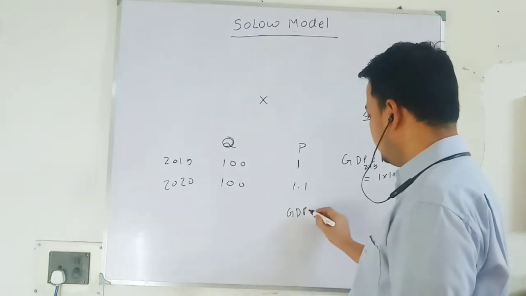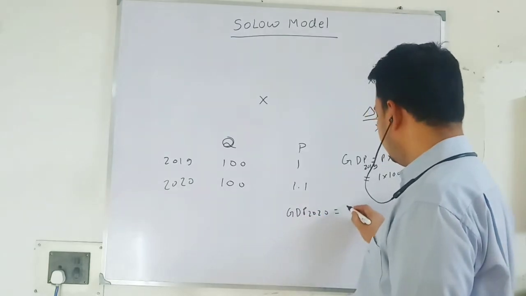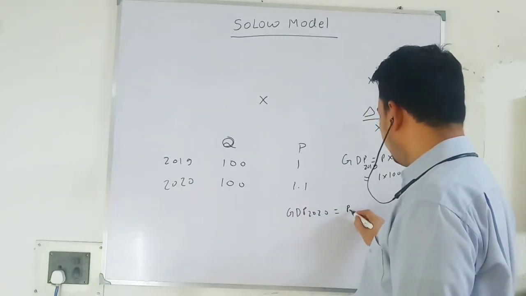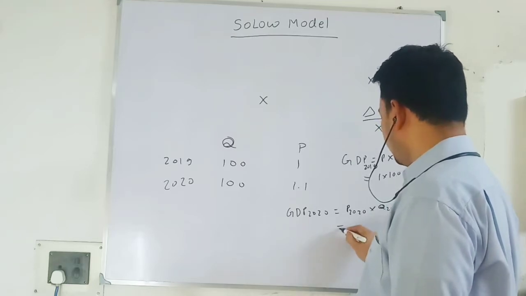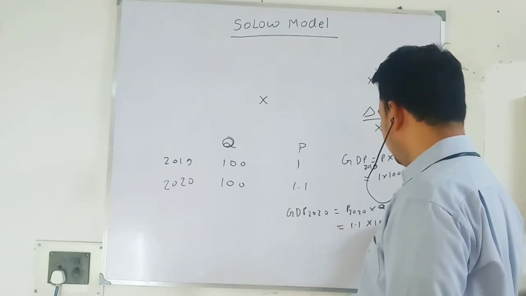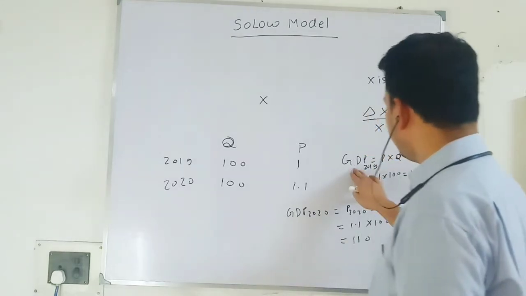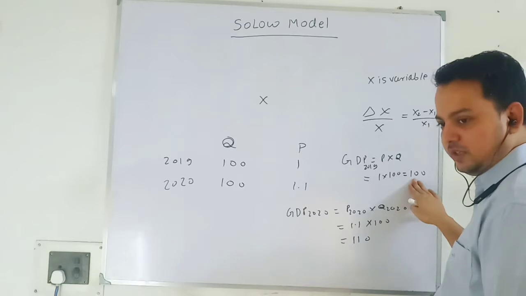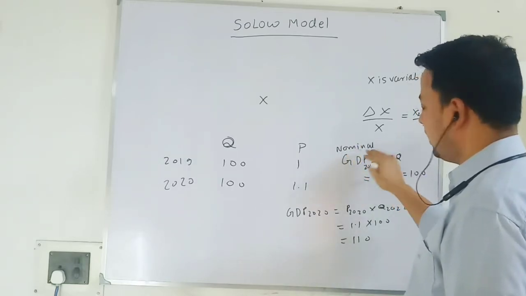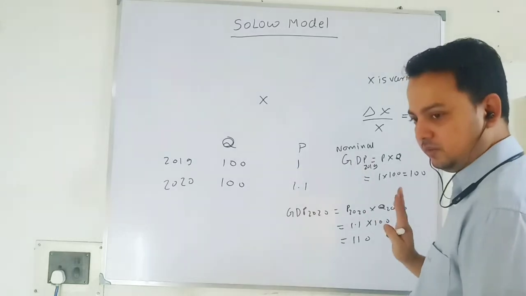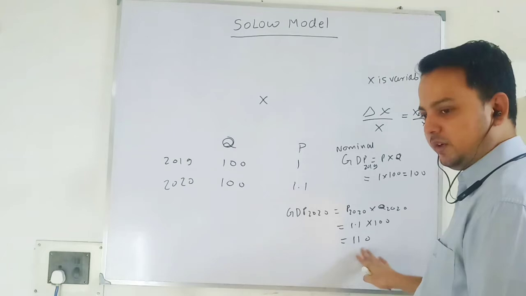GDP in 2020, current GDP, is price of 2020 into quantity of 2020. This is 1.1 into 100 is 110. So in 2019, my nominal GDP or current GDP is based on that year's price. In 2020, my current or nominal GDP is 110.